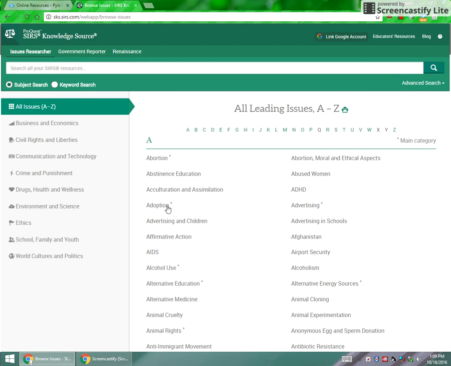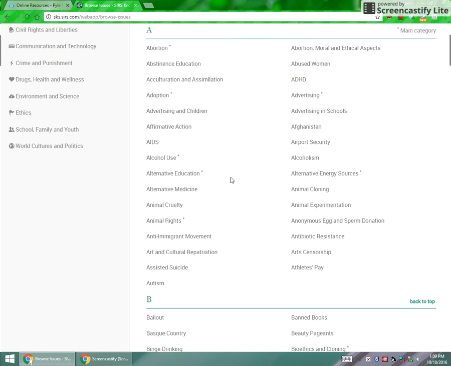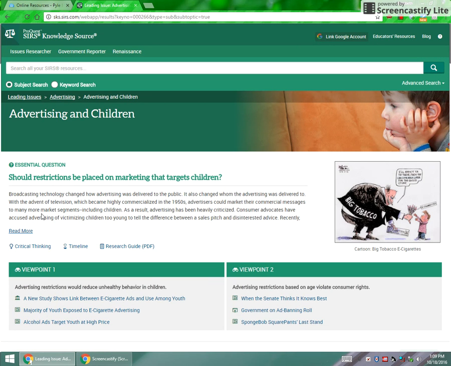So again, these ones with stars, they go ahead and have subcategories within them. Let me show you on advertising. So here are the subcategories. Our major topic here is advertising, and it breaks it down into advertising and children, internet and mobile advertising, prescription drug advertising, and so on. Once you're here, you can choose your subtopic, and you're at your issue. So here's our issue page. This is advertising and children.